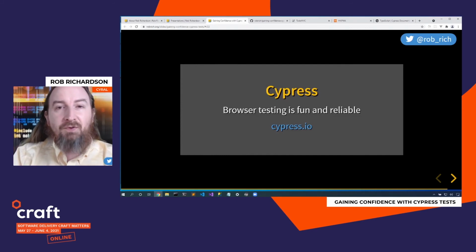Cypress is a really fun environment to be able to create these integration tests. If you've gotten burned by having to increase the sleep time in Selenium or another test framework, then Cypress might be a whole lot faster and a whole lot more fun.